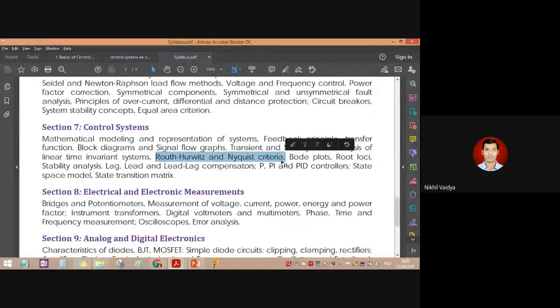They are nothing but the tools with which we determine the stability of our control system. Based on various statistical, mathematical as well as graphical calculations of the control system, we try to derive the stability. So one is the RH criteria, that is Routh-Hurwitz criteria, then the Nyquist criteria, then we have Bode plots.